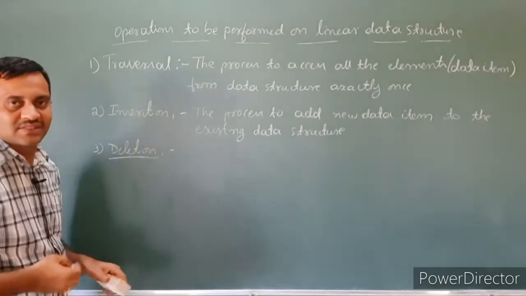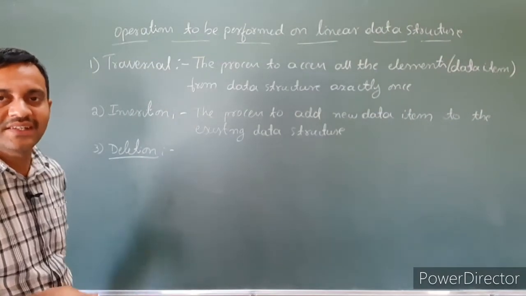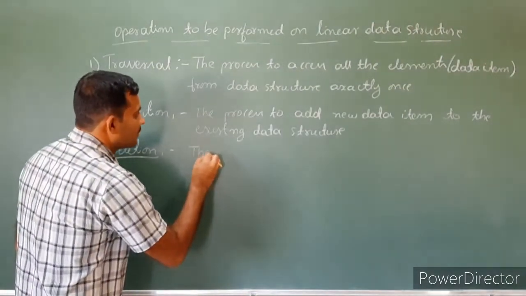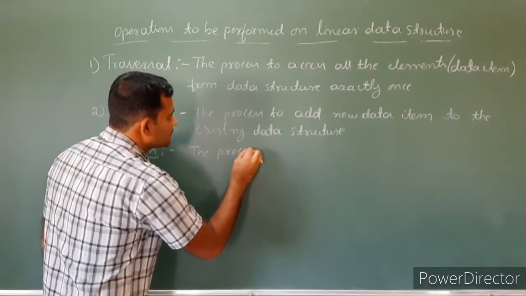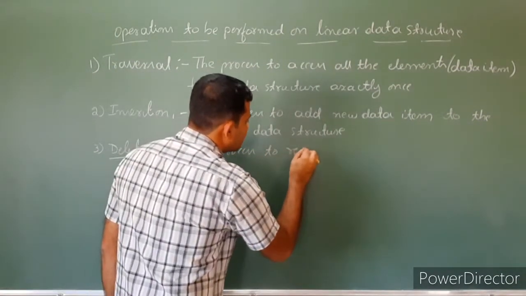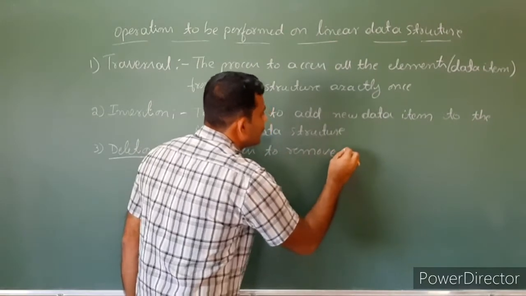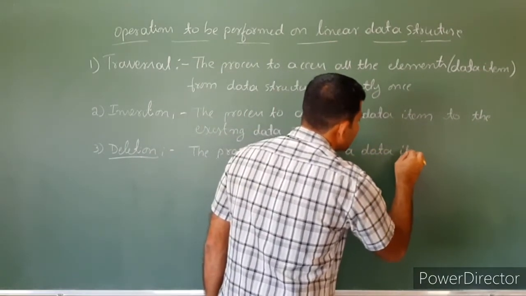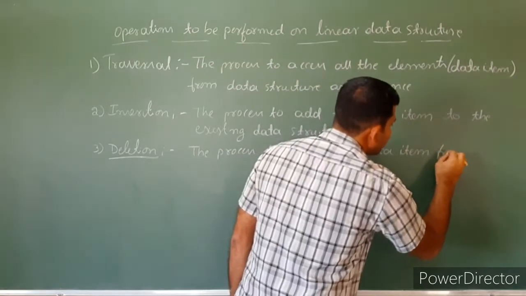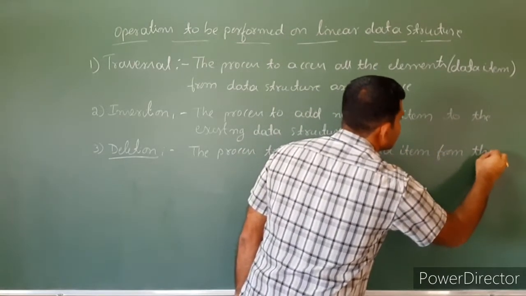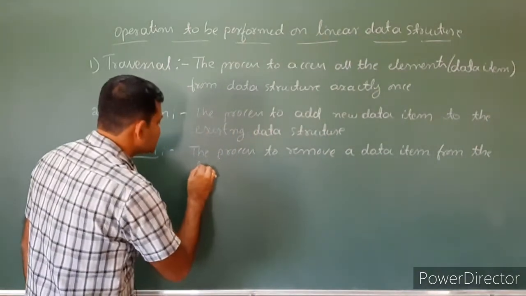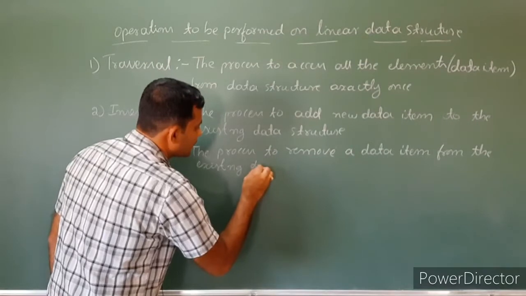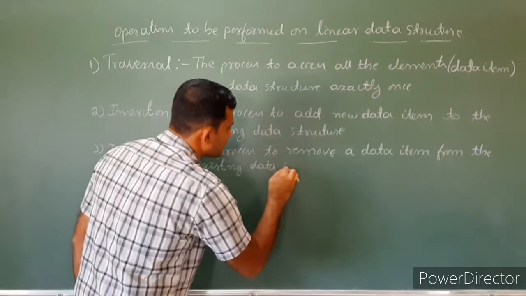Next one is deletion. Name itself says deletion is the removing of an element. It is a process to remove a data item from the existing data structure.